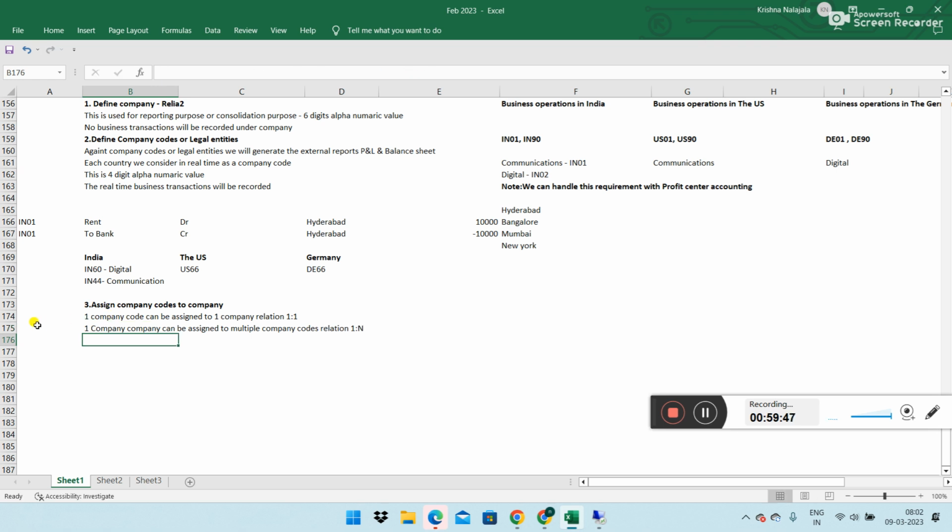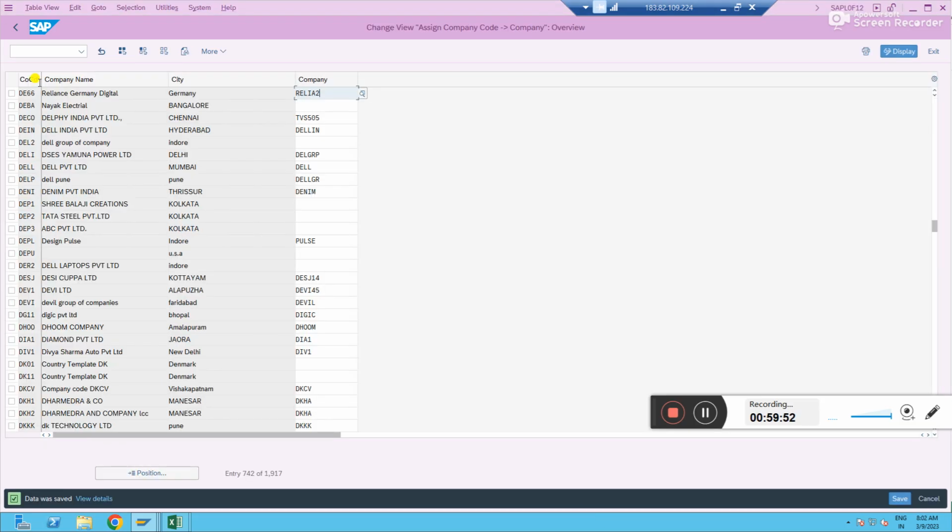If you see here in the assignment, you have a company code. One company code can be assigned to one company only, be it anything. You don't have many company columns to assign. It means the logic is that one company code can always be assigned to one company.